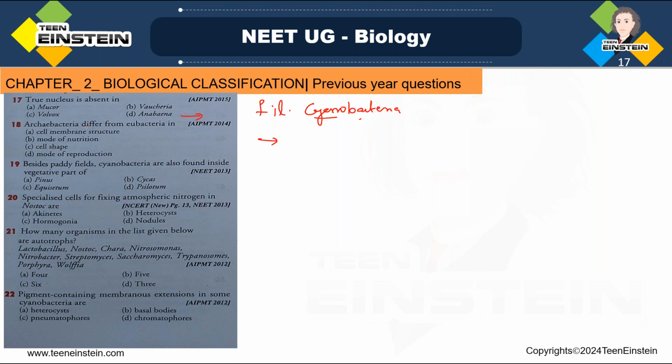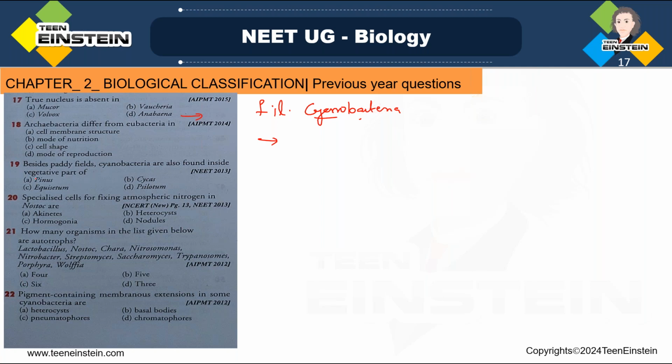So we should know the archaebacteria cell membrane is made up of glycerol ether lipid. Based on the cell membrane structure differences, they are separated. Archaebacteria and eubacteria are different: eubacteria have a cell membrane composed of glycerol ester lipid, but archaebacteria have a cell membrane made up of glycerol ether lipid. Clear? So option A, cell membrane structure, is the basis on which archaebacteria differ from eubacteria.